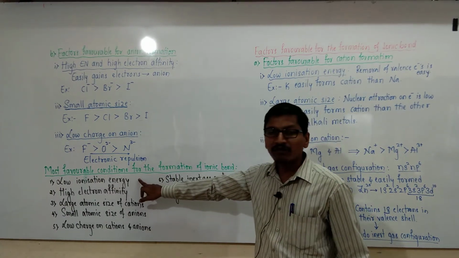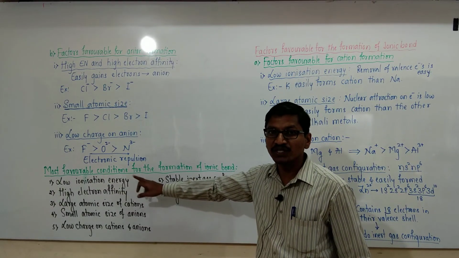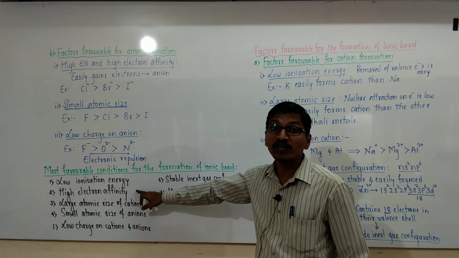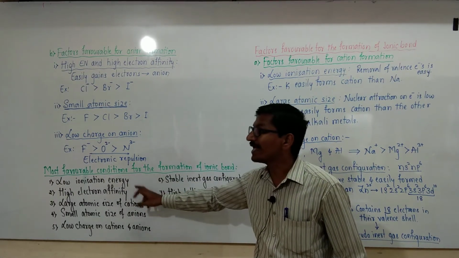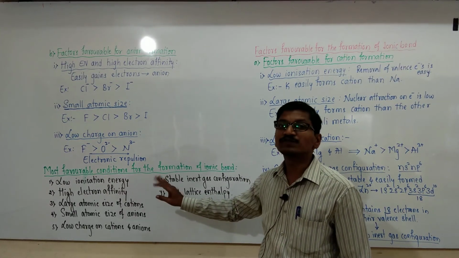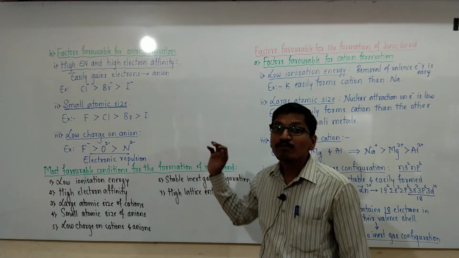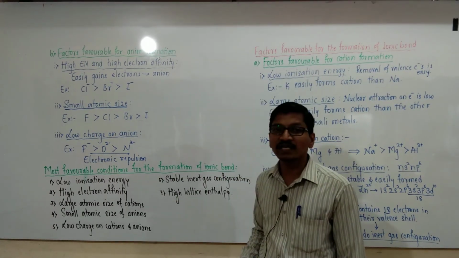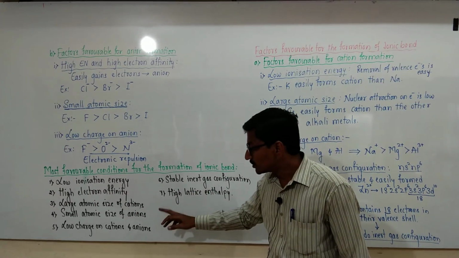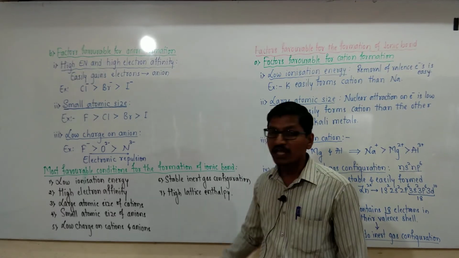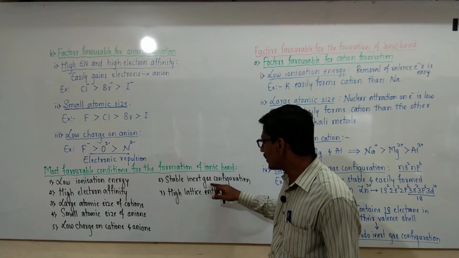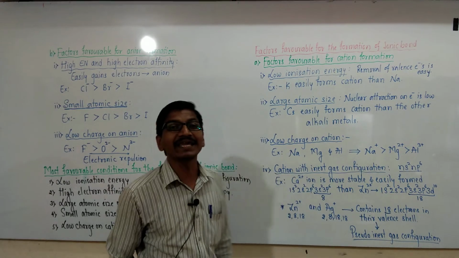The first one is low ionization energy. Cation formation is easy for atoms with low ionization energy, and anion is easily formed with high electron affinity or high electronegativity. The large atomic size of cations forms positive ions easily, and the small atomic size of anions forms negative ions easily. Low charge on cations and anions forms the ionic compound very easily, along with stable inert gas configuration, and the last one is high lattice enthalpy.